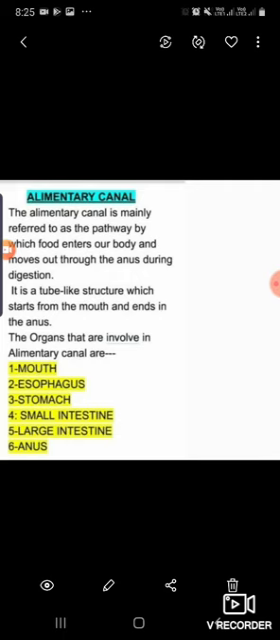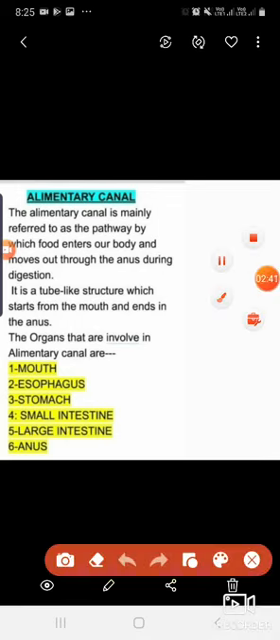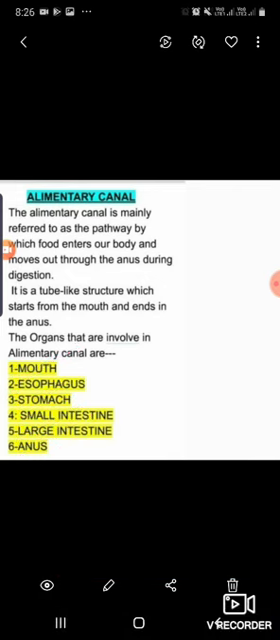And what are the various organs that are involved in the alimentary canal? First one is mouth. Second is esophagus, also known as oesophagus. Third is stomach. Fourth is small intestine. Fifth is large intestine, and finally rectum and anus. So these are the different organs of the alimentary canal, which help in the process of digestion.